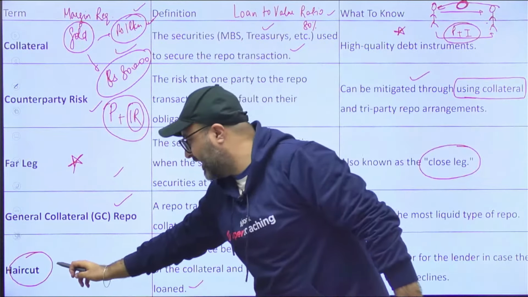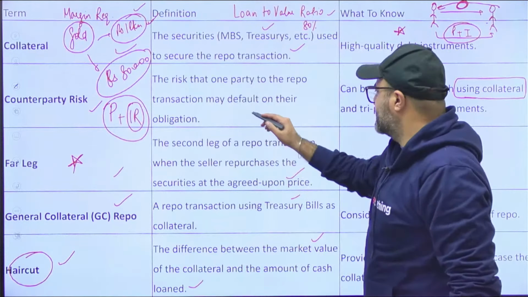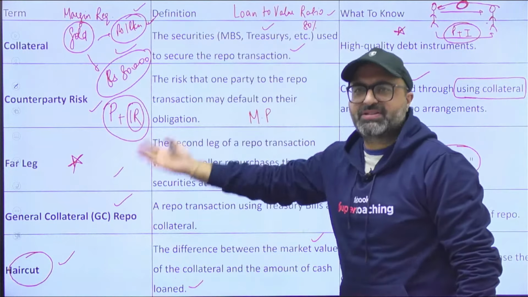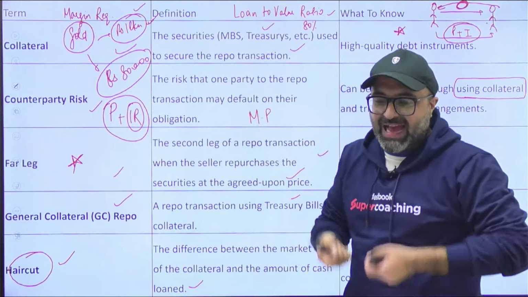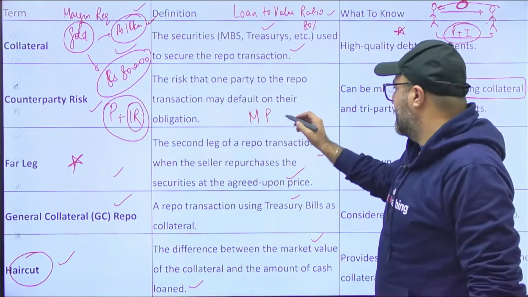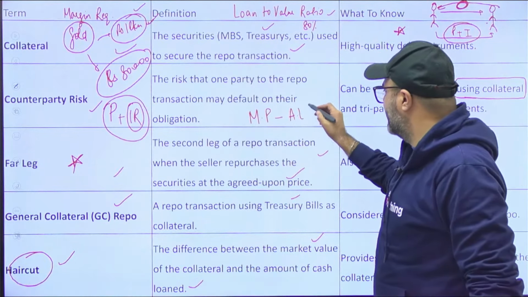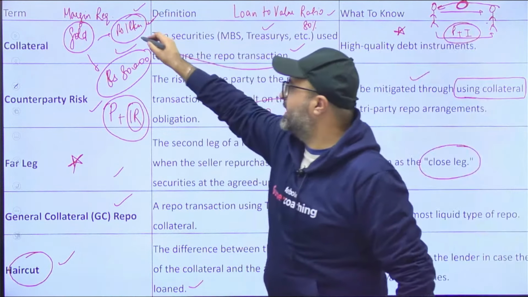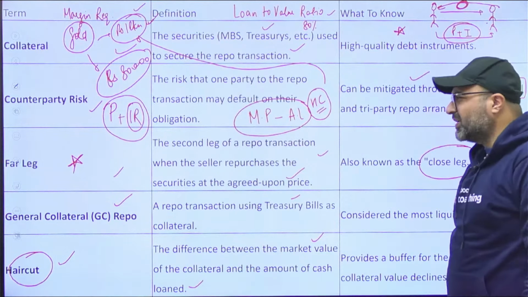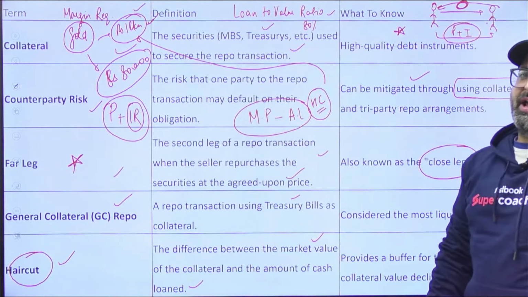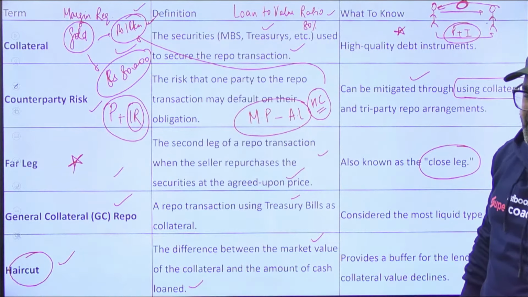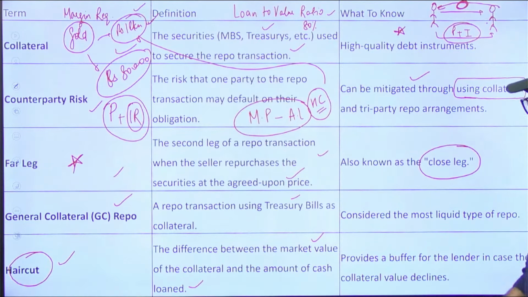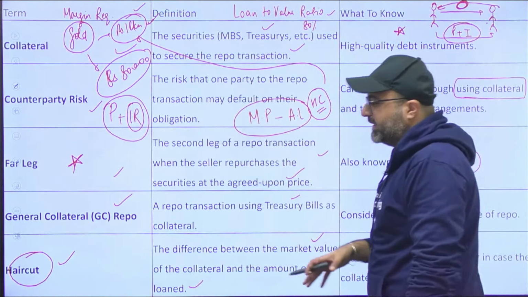The same way, we have a term that is haircut. Haircut basically means the market price of the security, meaning the debt instrument, the bond, the government security, the treasury bill, which you have given as collateral at the time of borrowing, minus the amount of loan received. That difference is known as haircut. So haircut is again something like a margin requirement, where this haircut is maintained in order to avoid loss of interest at the time of default. That is a kind of buffer which is maintained by the lender.